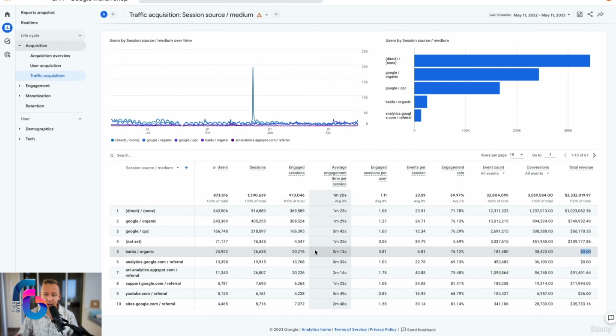And when you look over again, and we've been looking at this multiple times, at the average engagement time, this makes a lot of sense because people are coming in, saying, what is this? This is not what I was interested in or looking for, and they leave. So how would you best use this information? Well, since you're getting that many people from China, and we saw in the demographics lecture that a lot of Chinese speaking people are coming in here, why not use a plugin or make a dedicated part of the website in Chinese?